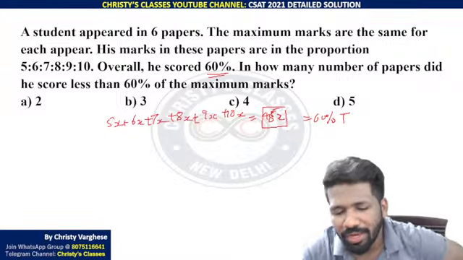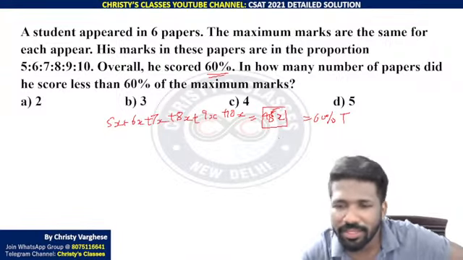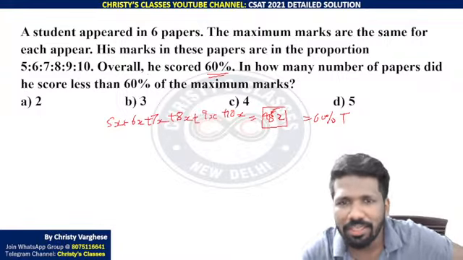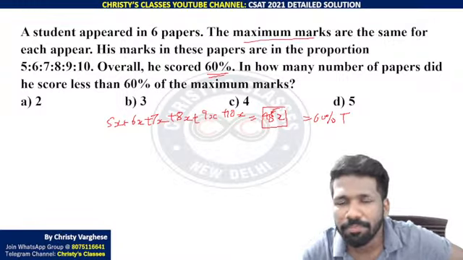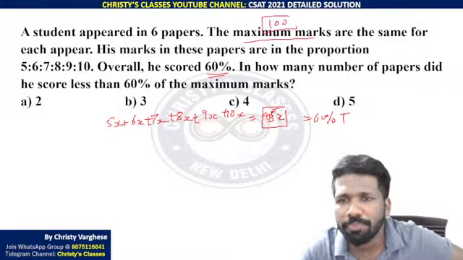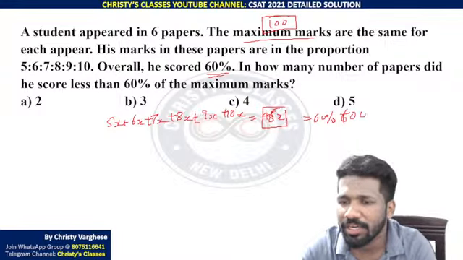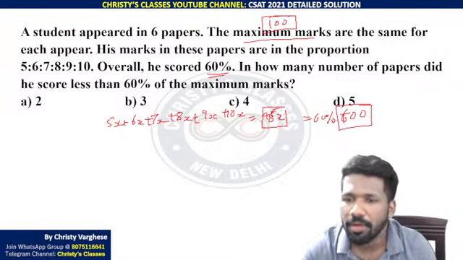So either you can take an example for x, or you can solve for x also. There are two ways of doing it. So anyway, you can say 45x equal to 60% of total, or you can take the total as an example itself, which will be better. 6 papers, maximum mark for each paper is 100. You just assume 100. So total mark will be 600. 6 papers together, 600 will be the marks.